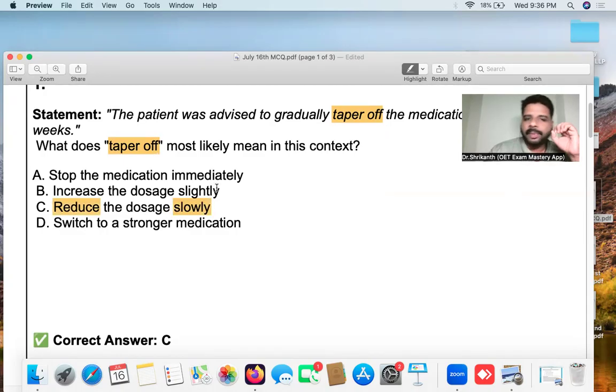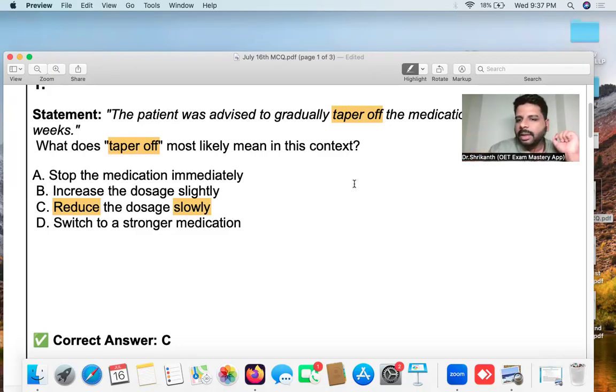For example, if the patient is taking 100 mg, then from 100 mg they have to slowly bring it down to maybe 75 mg, and from 75 mg to 50 mg, and from 50 mg to 25 mg, and from 25 to 5 mg. That is what we call gradual reduction, slow reduction. That is what we call tapering off.